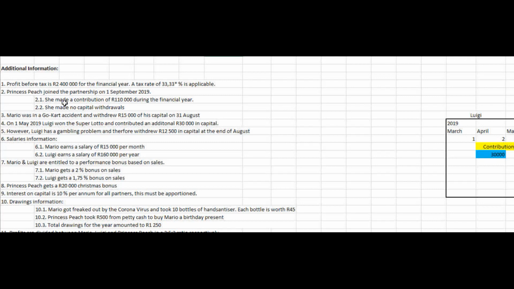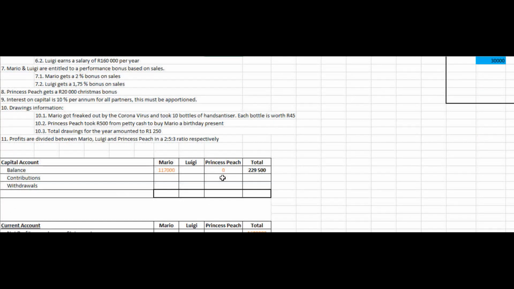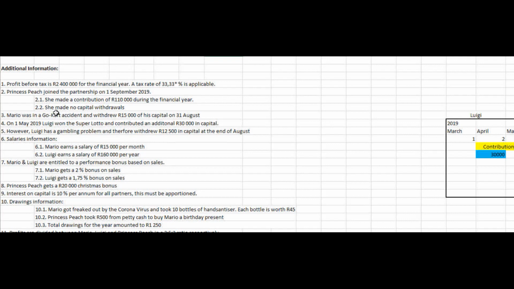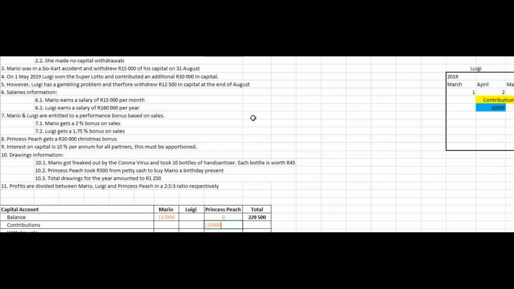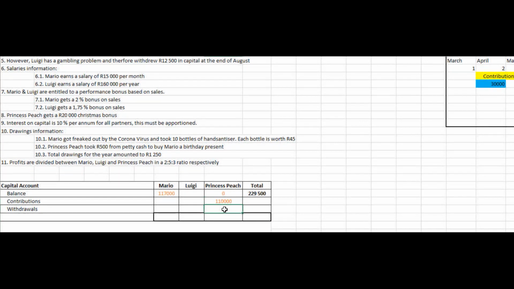It says that she made a contribution of 110,000 Rand during the financial year. So under the contribution for Princess Peach, we can input 110,000 Rand. And it says that she made no capital withdrawals. So therefore, under the withdrawal section of Princess Peach, there will be 0.